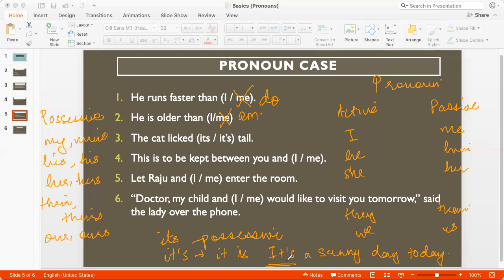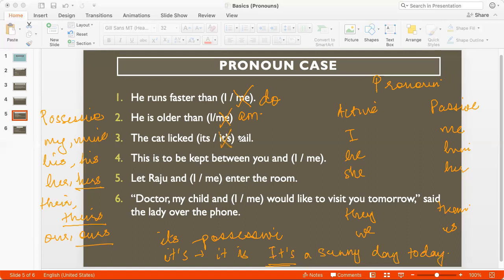It is a sunny day today, right? So I know that when we think of possessives, we think of the apostrophe, right? But possessive pronouns do not use an apostrophe. Like if you look at hers, theirs, ours, its, none of these possessive pronouns use an apostrophe. So here the answer is ITS without the apostrophe.